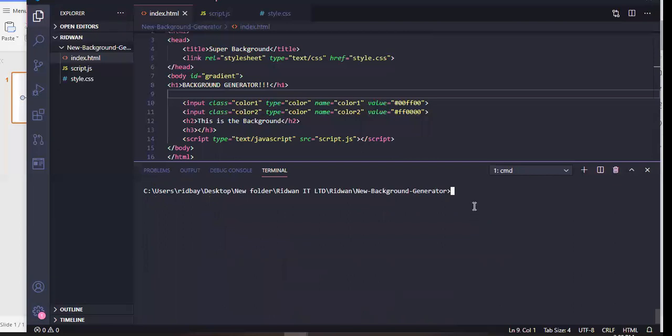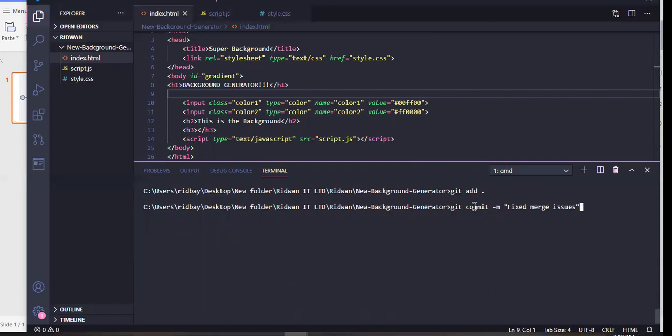So we have modified the status, and what I will do now is I will do git add, then add everything, then I will do git commit. So what's going to be my commit message? I can say fixed merge issues. Then so we have that.